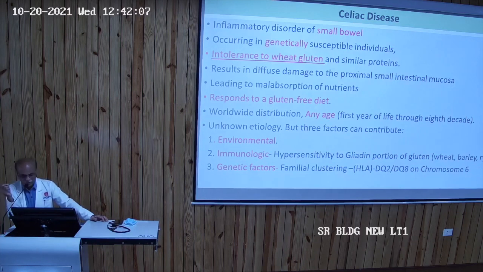Any age is affected, first year through the 8th decade. So 70, 80 years male person also may be affected. It's not that at initial stage he was negative for this. It can appear at any age. So there are three factors which can contribute to this disease: environmental, immunological, and genetic factors.